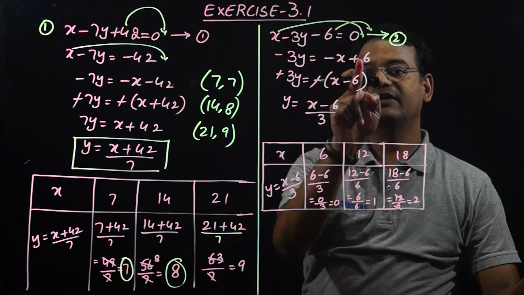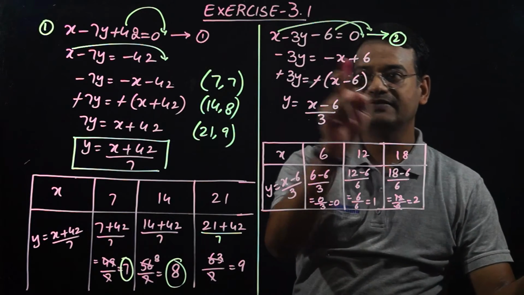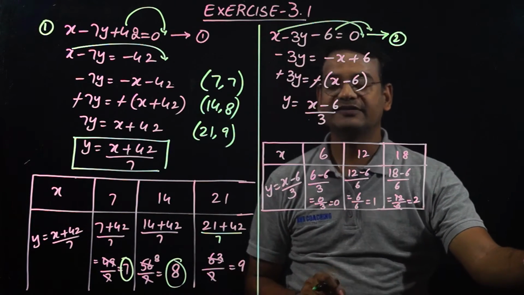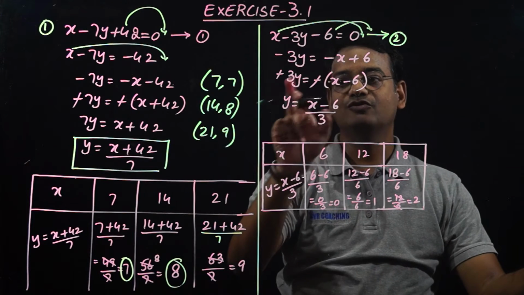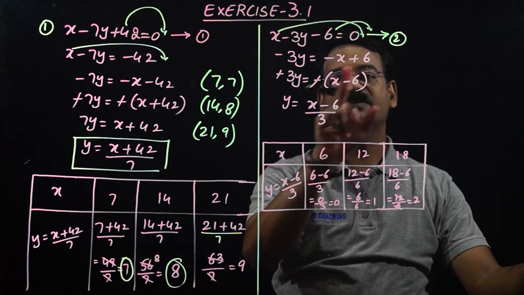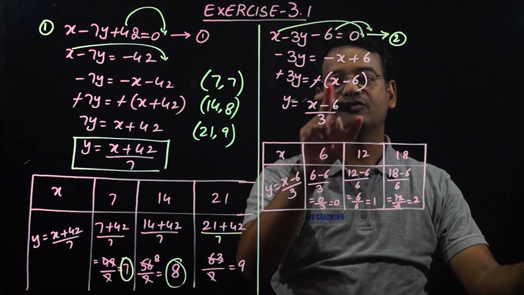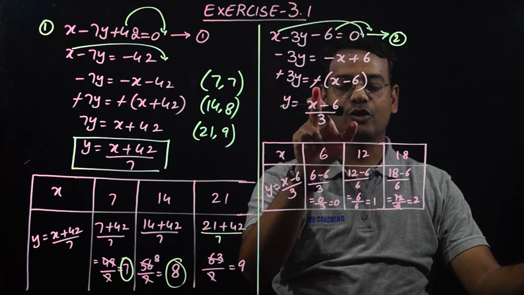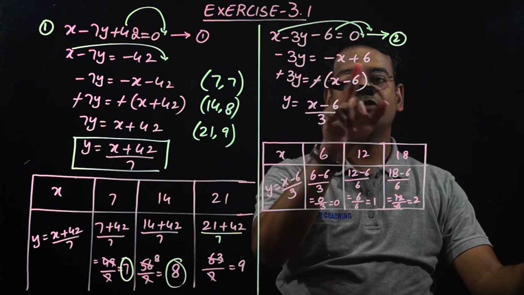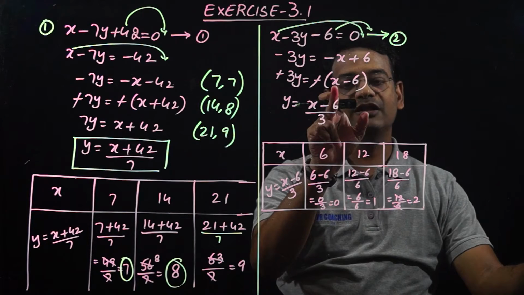Minus x when it comes to the right hand side becomes plus x, and 6 becomes minus 6. Here also we have two variables and we don't want x to be negative, so we take minus common and change the signs of all the values.